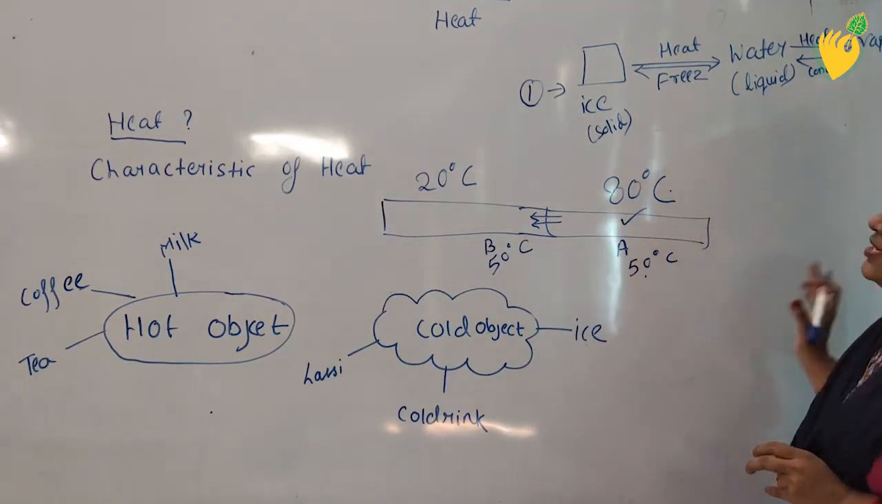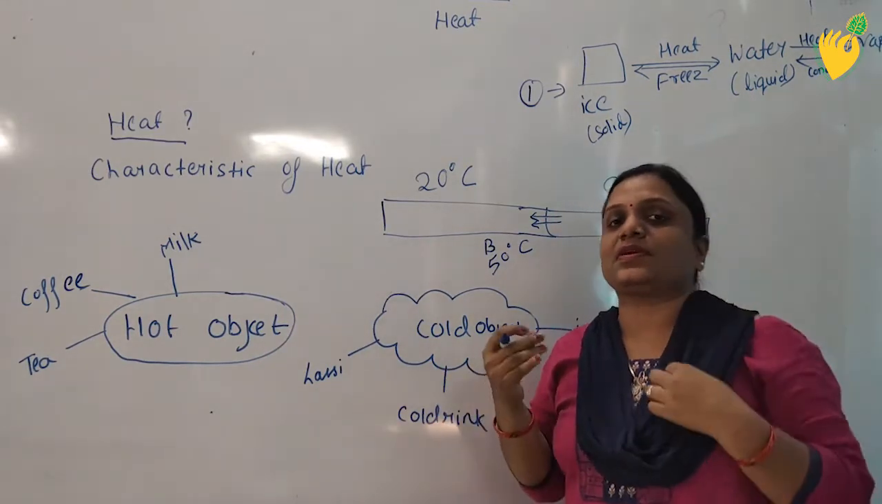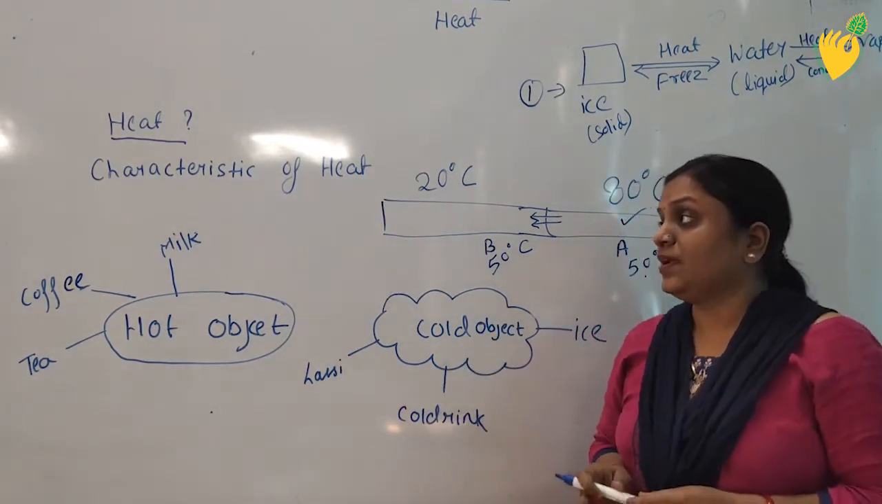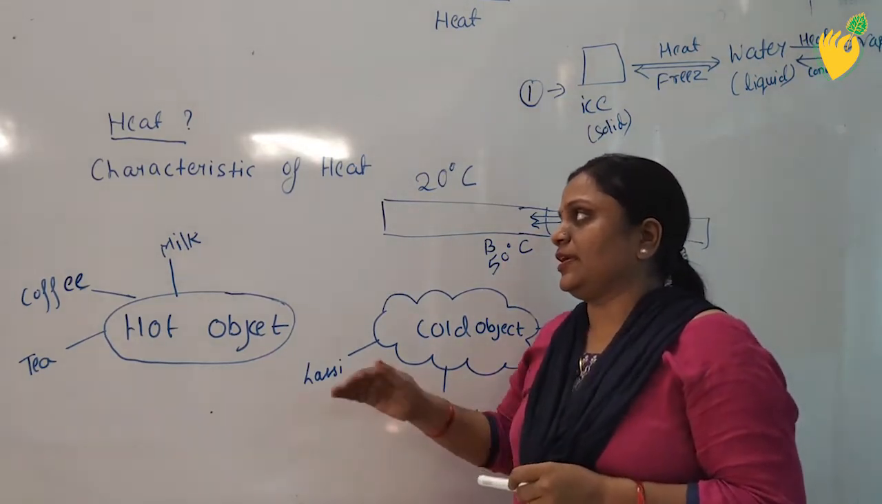So in this way, I can say that whenever a body loses or gains the heat, its state also changes. जब भी कोई बॉडी हीट को लूज या गेन करती है तो उसकी फिजिकल स्टेट भी चेंज हो जाती है. The next thing is there are two types of objects related to heat.